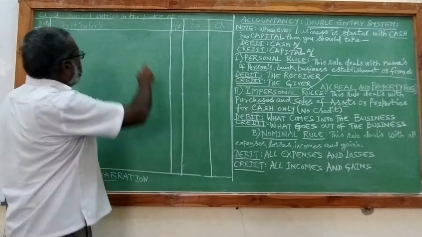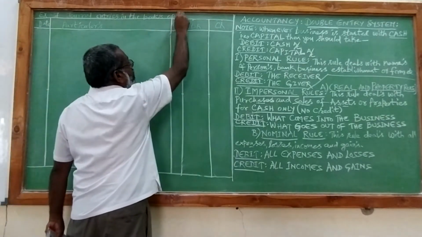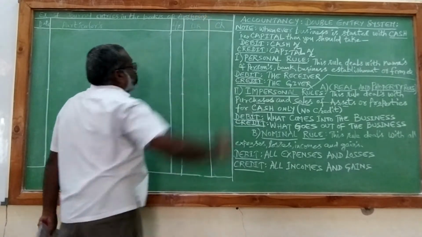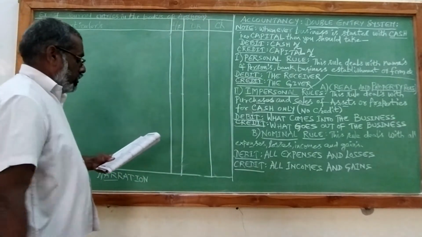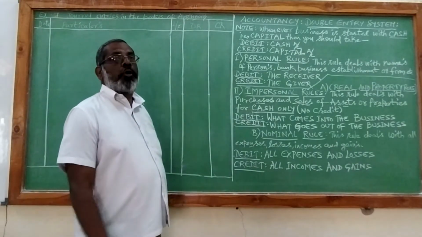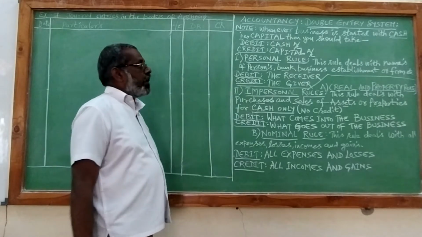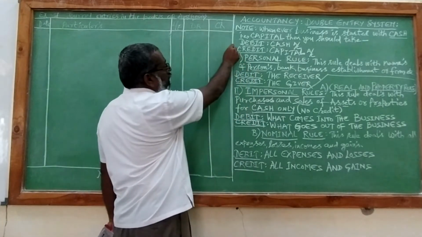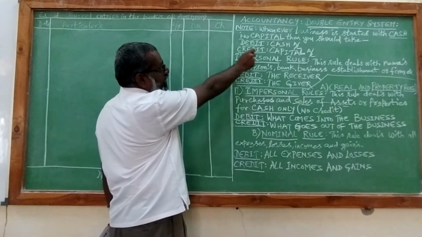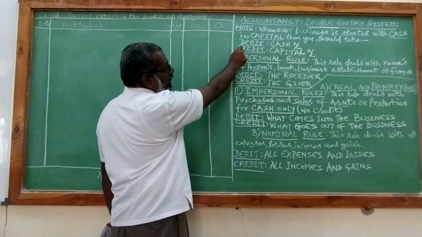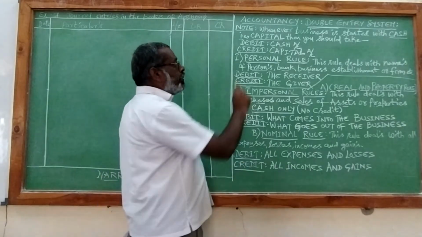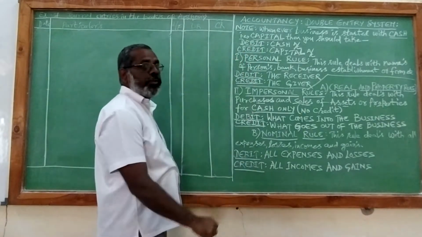So we are recording journal entries in the books of Mr. Anthony. So here he has started business not only with cash, he has brought some stock also with him to start the business. So here, an important note I have written in the rules of the double entry system. Whenever business is started with cash, that is capital, then you should debit cash account, credit capital account. But in this question, he is not only bringing cash, he is also getting stock into the business.